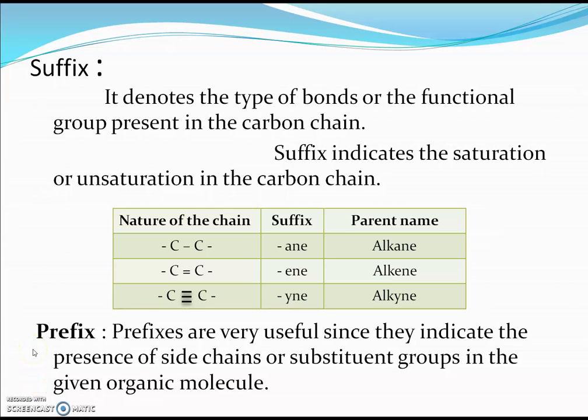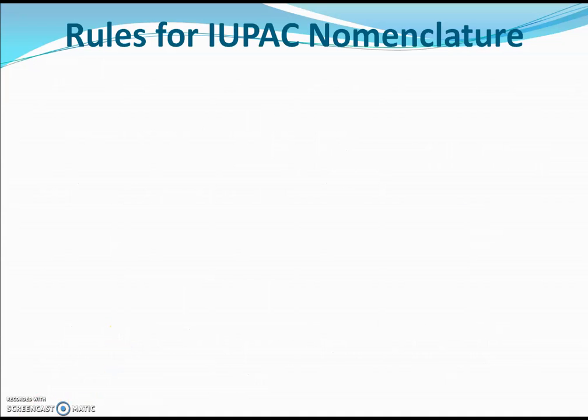The last unit in the IUPAC system of nomenclature is prefix. Prefixes are very useful since they indicate the presence of side chains or substituent groups in given organic compounds. So, by using parent, suffix and prefix, the name of an organic compound is written in the IUPAC system of nomenclature. While writing the name, we have to follow certain rules. In this topic, we are going to discuss the rules for IUPAC nomenclature.